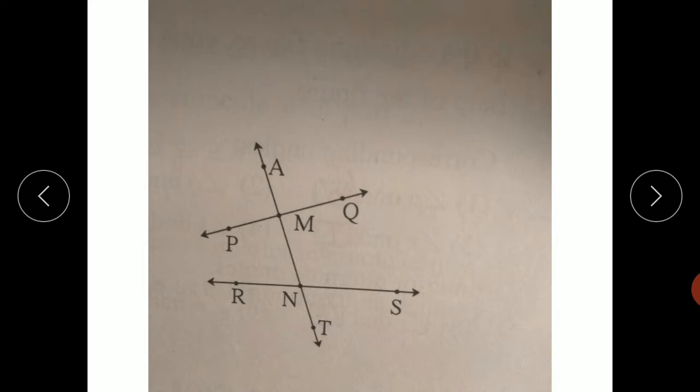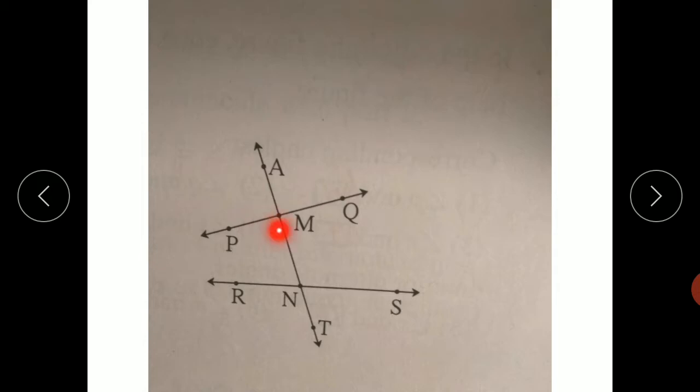Now the second type: a pair of angles which are on the same side of the transversal and inside the given lines, inside these two lines, and on the same side of the transversal, that pair is called a pair of interior angles.